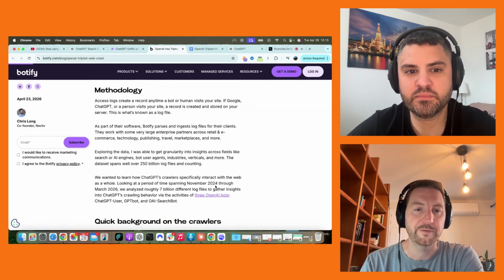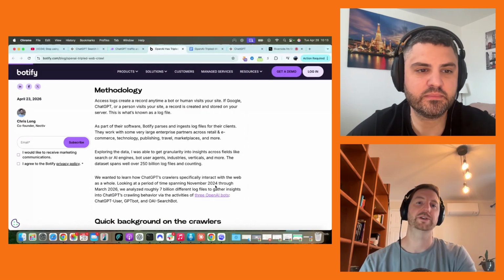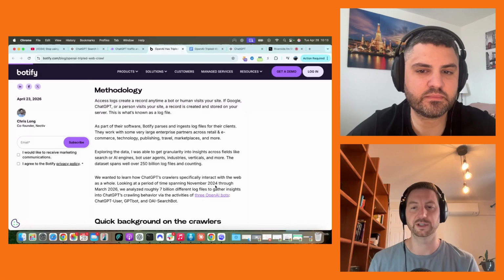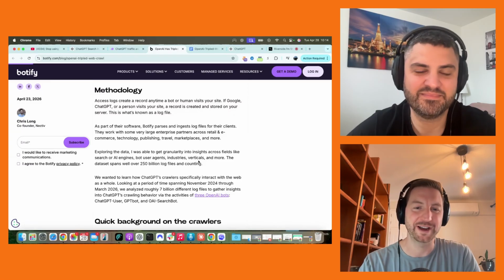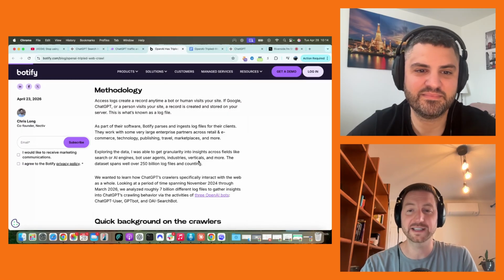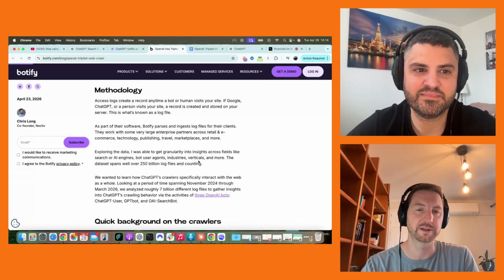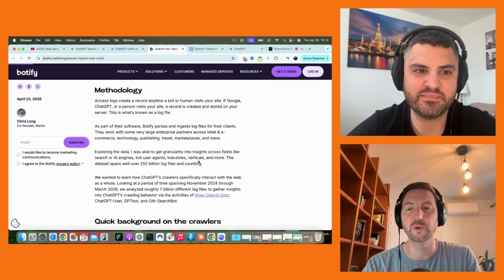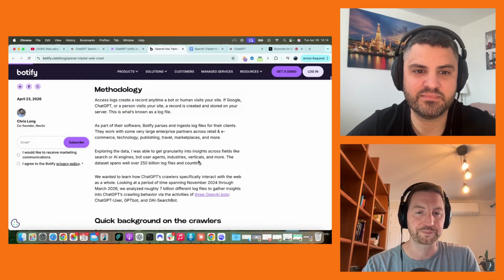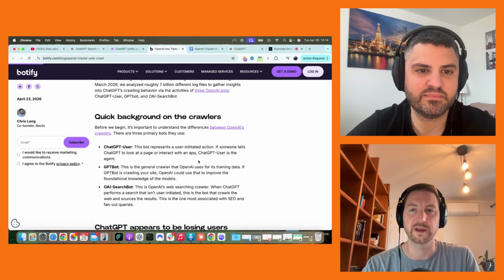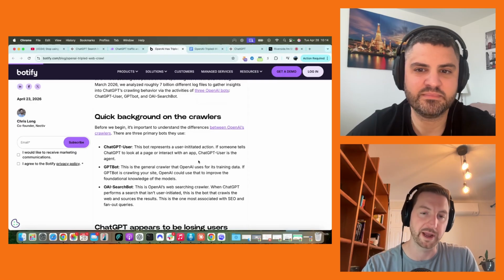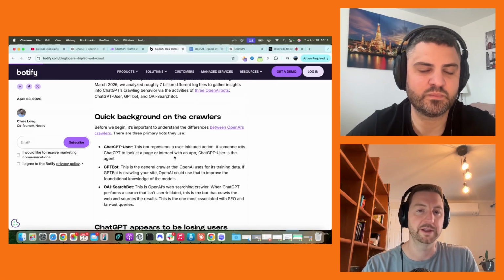So first off, we should start with what this actually means. When someone visits your site, there's a crawl log on that. Not very interesting beyond that. But Botify, this company, has access to a lot of data. They work with some enterprise clients, and so they were able to look at this on a large scale. So they can see the different types of crawlers from ChatGPT, or from OpenAI, I should say, that visit your website. And there are three.